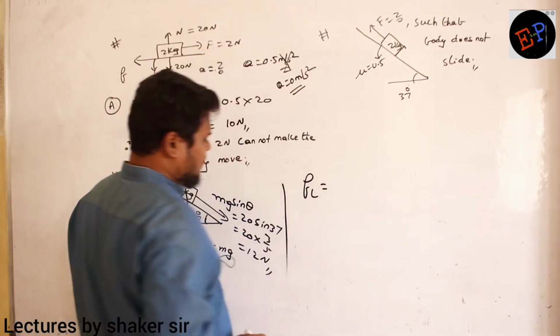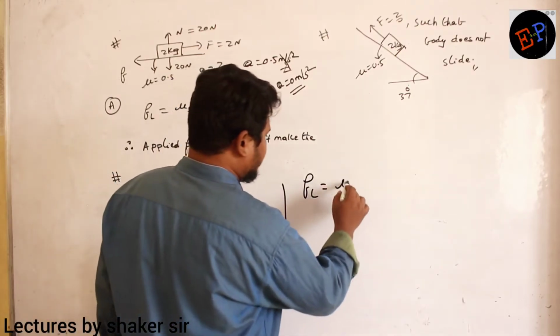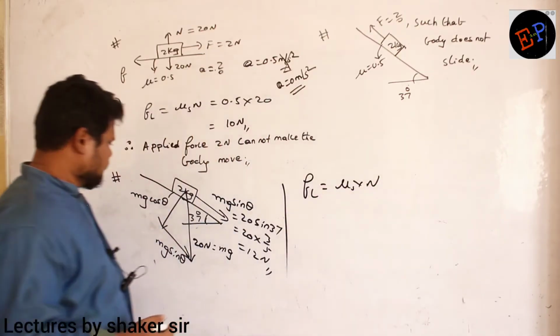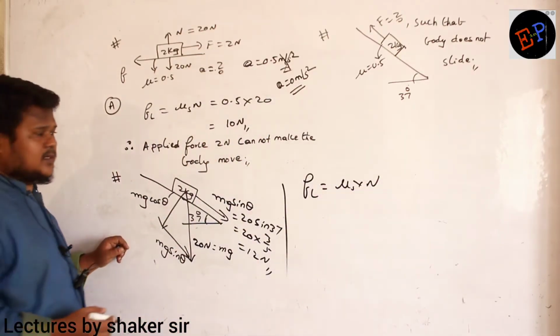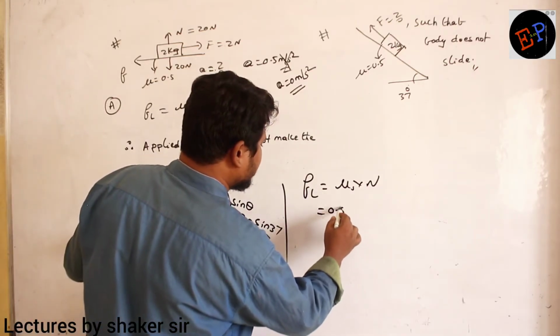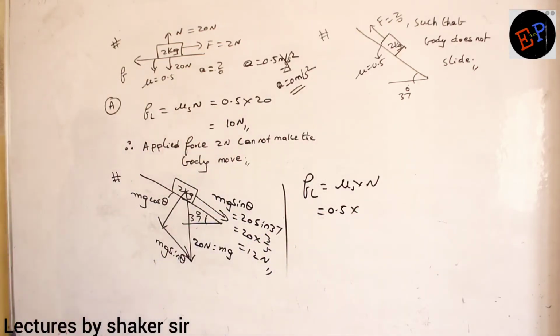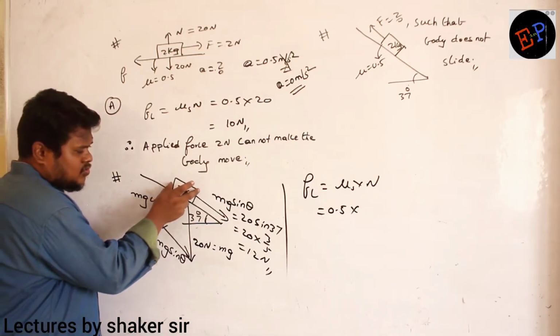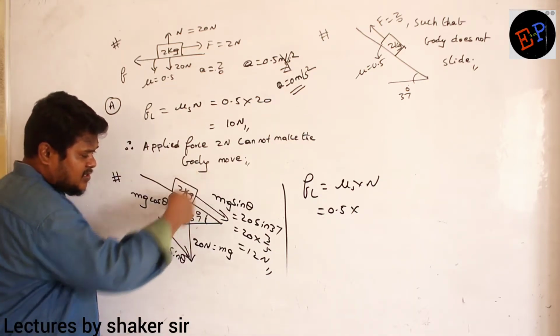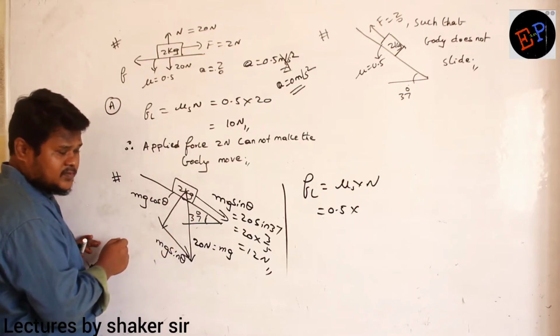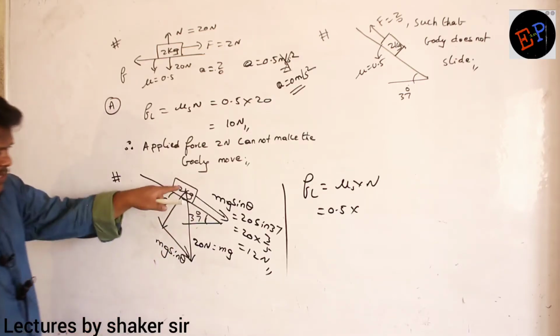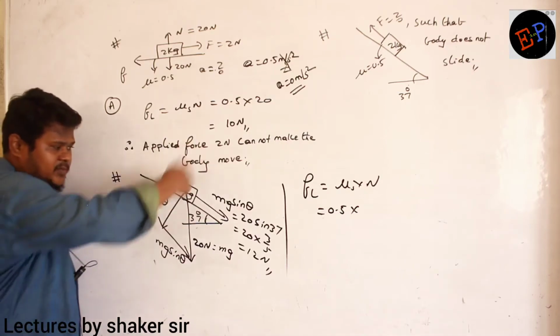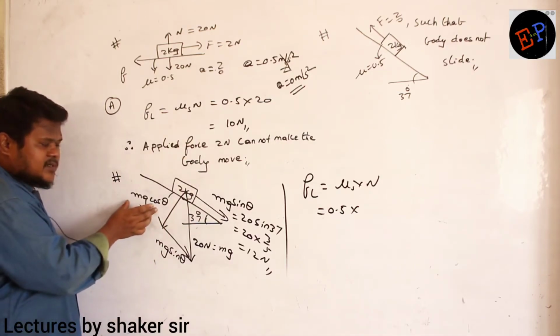Limiting friction formula: mu s into N. The mu s value is 0.5, I gave, no? Yes, 0.5. Normal reaction is mg cos theta. Very good. Here the 2 kg body is pushing this inclined plane with how much force? With a force of mg cos theta. See the direction: the body is pushing the inclined plane with a force of mg cos theta.